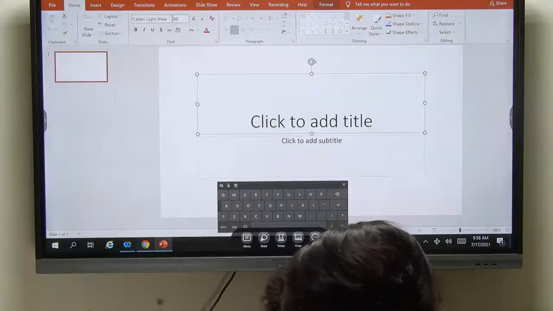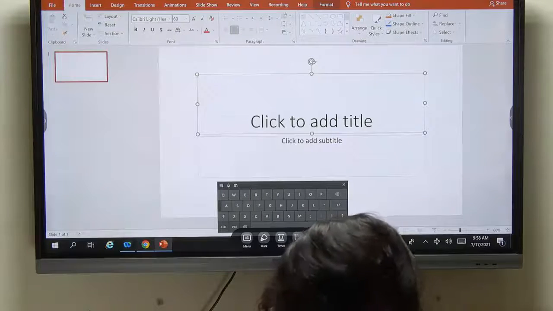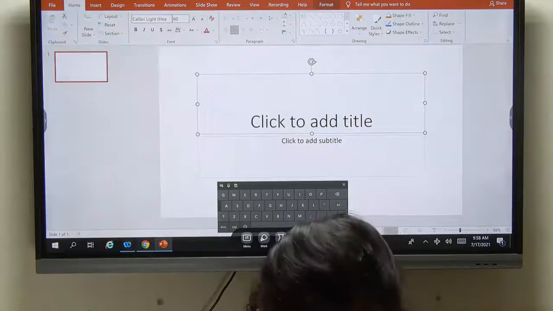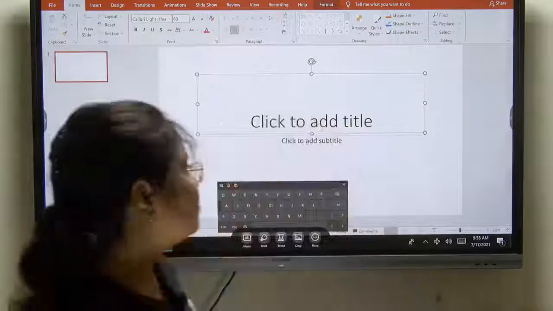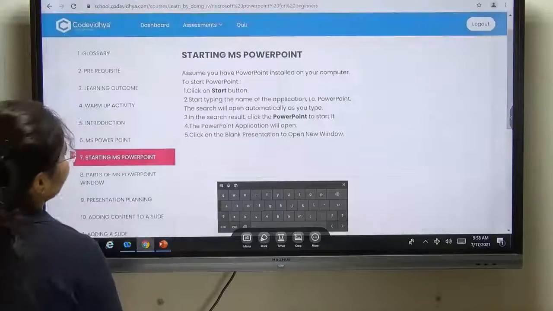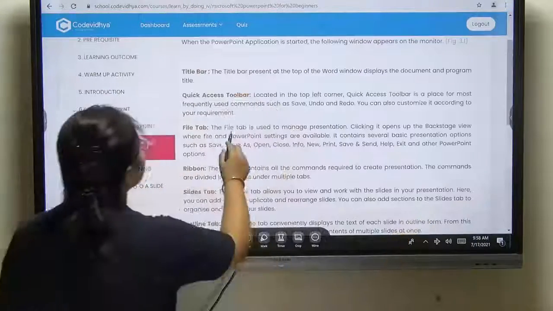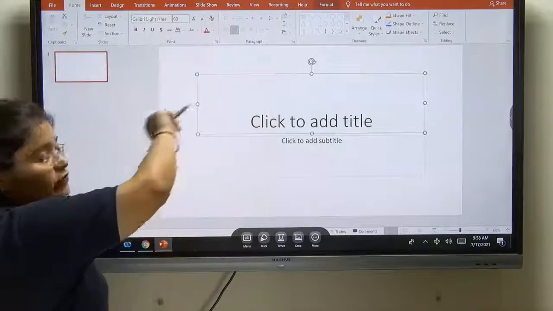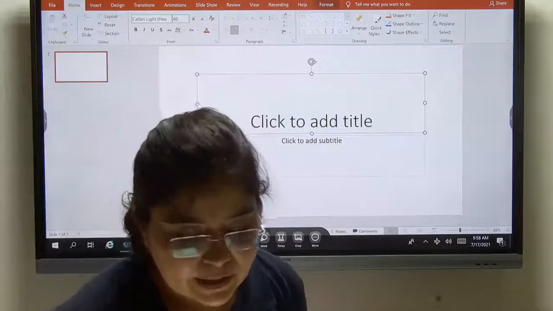When you click on the Windows button and Blank Presentation, a new window will open, and that window will be like this picture available in your book, page number 51. For students who do not have the book, I will show you from here. So this kind of window will open whenever you click on Blank Presentation.